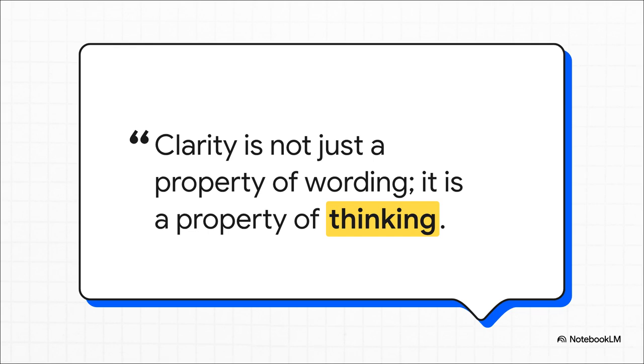Once you stop just trusting surface-level clarity, you experience this massive shift. You start reading for intent, for gaps, and for those hidden decisions. And the amazing thing here is that the exact same habit that improves your AI outputs actually upgrades your own human cognition. It sharpens how you frame problems and really helps you judge whether an instruction you give to anyone, human or machine, is actually truly clear.